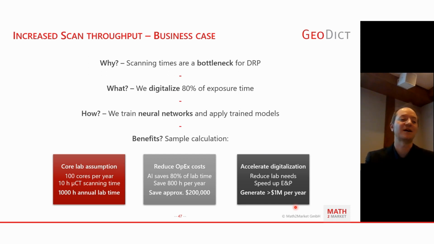So you can speed up the time from getting the cores to getting values for the cores, and thus maybe even speed up the time to production, which can generate quite high numbers of revenue per year if you can speed up the entire process. So accelerating the digitalization has its opportunities in that.